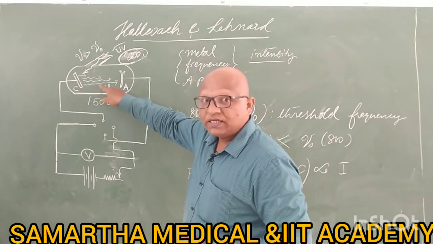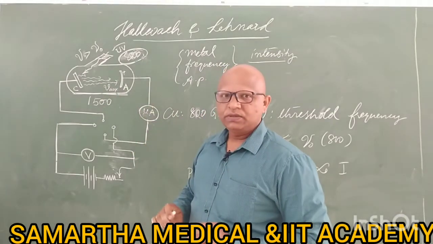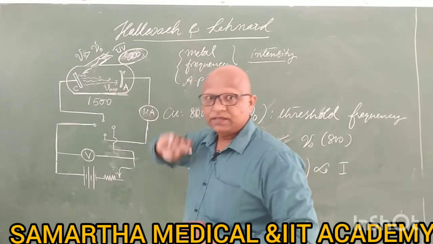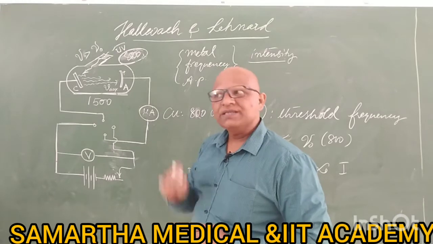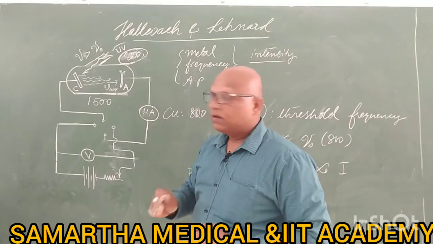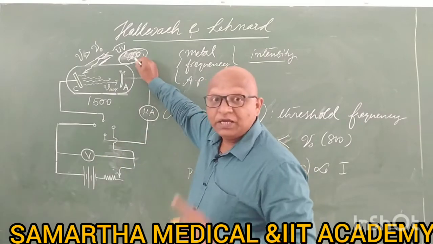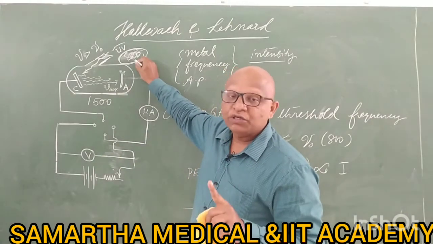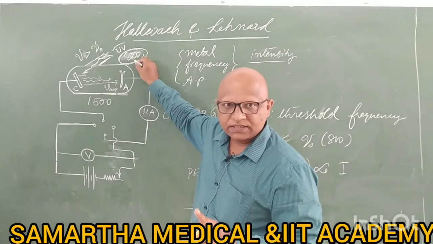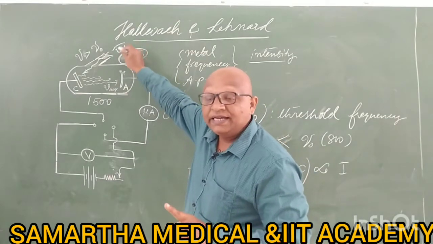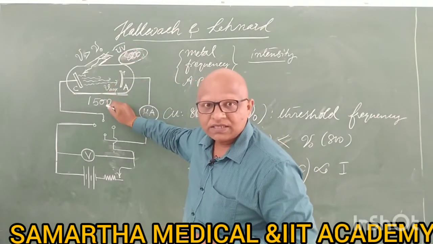500 electrons were released when dim light was used. Why? Because the brightness is small. Why are electrons released in the first place? Because your frequency is greater than the threshold frequency, that's why electrons are released. Since your light is dim, a smaller number of electrons are released.